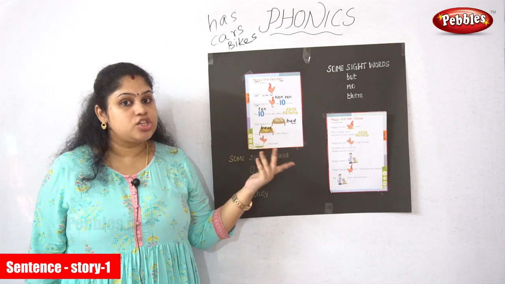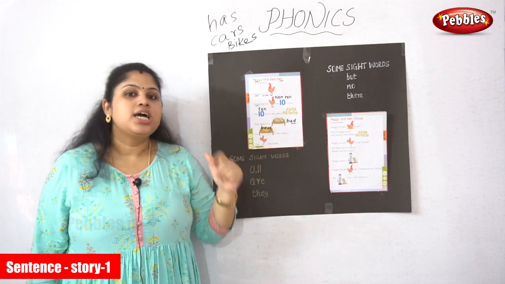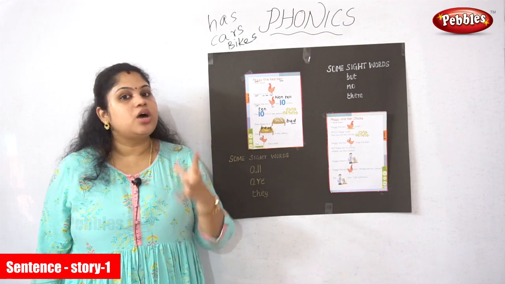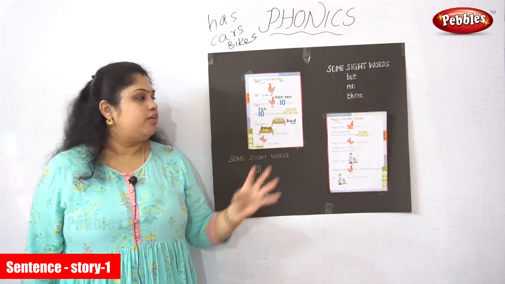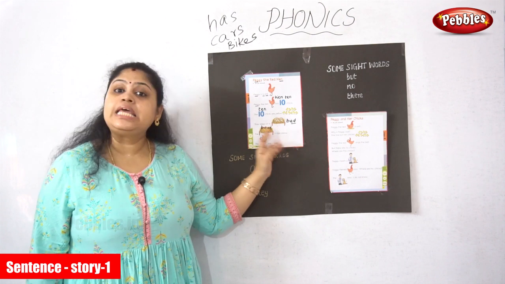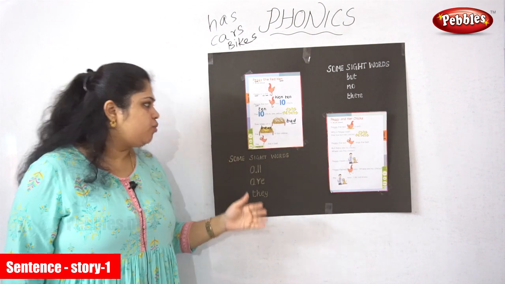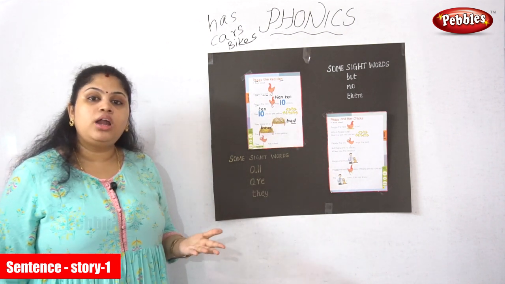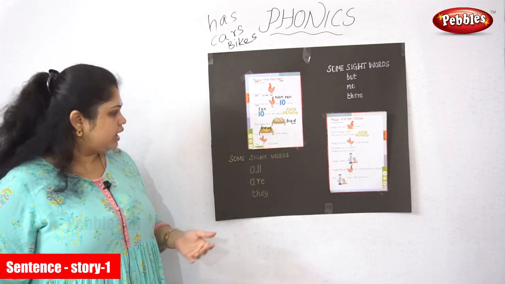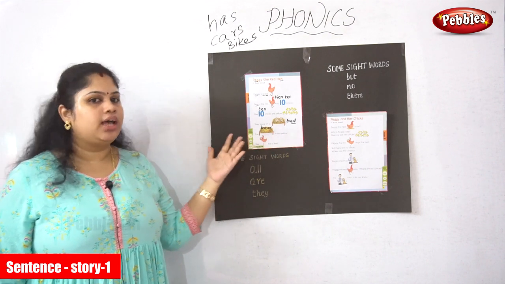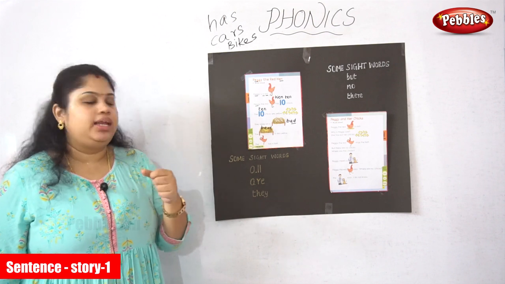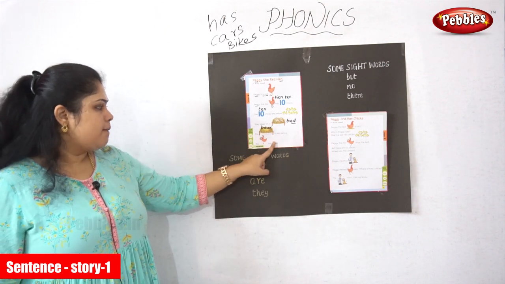The 10 chicks are what in color? Yellow in color. Where do they sleep? They sleep on a bed. Very good. The bed is also what in color? Same, yellow in color. Next, the Peggy, the hen. What does it have? It has a bell. See here in the picture, it has a bell. Okay.